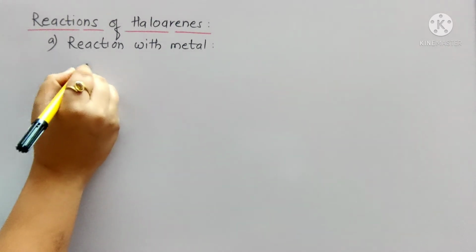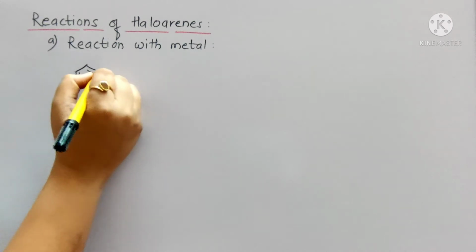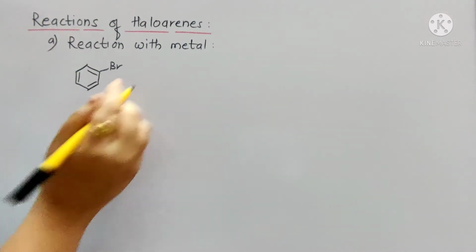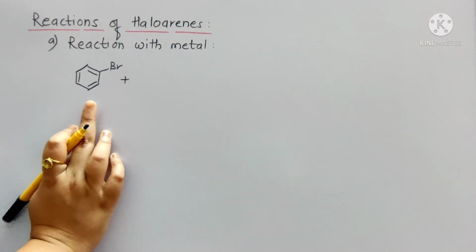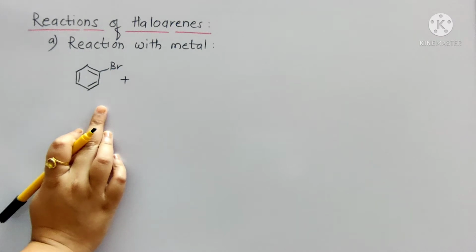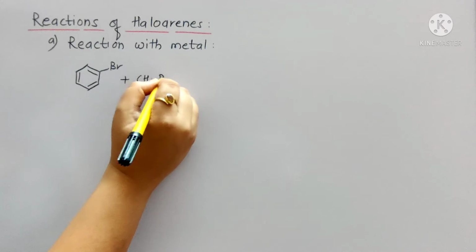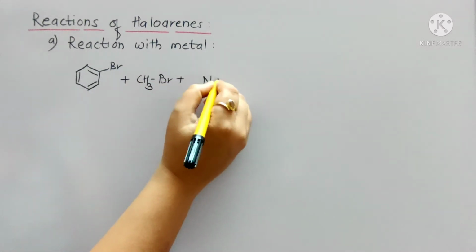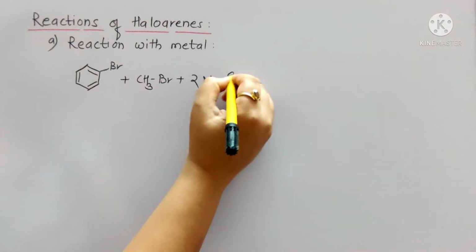Suppose consider any aryl halide, suppose say bromobenzene. So this is the reaction of aryl halide with alkyl halide and sodium metal. Let's consider the alkyl halide as methyl bromide plus sodium metal. Once again the reaction takes place in presence of dry ether.